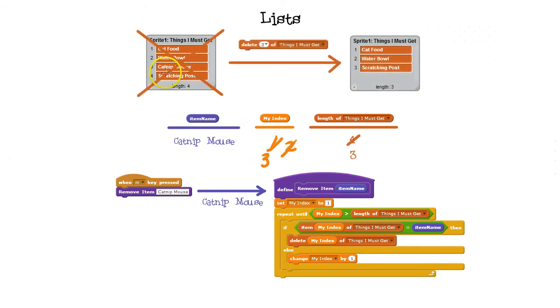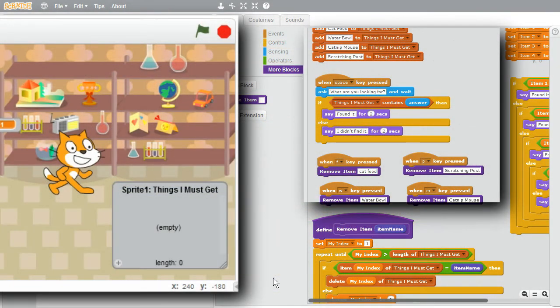My index is 3, so Catnip Mouse is deleted. Scratching post moves up into the position, and the length of the list is now 3. My index is not increased. The loop checks again. Is 3 greater than the length? No, it's not. So it checks, is item 3 equal to Catnip Mouse? Item 3 is scratching post. Scratching post is not equal to Catnip Mouse, so my index is increased by 1. 4. Is 4 greater than the length of the list? Yes, so the repeat until is finished. I'll go back to Scratch now.